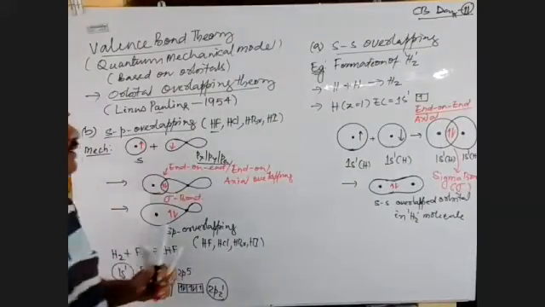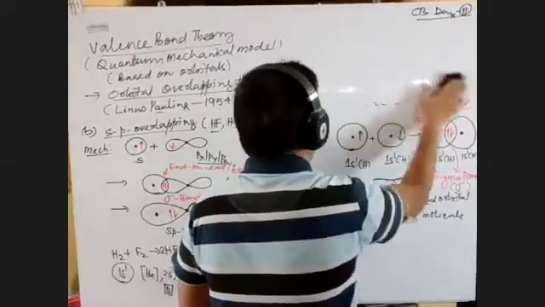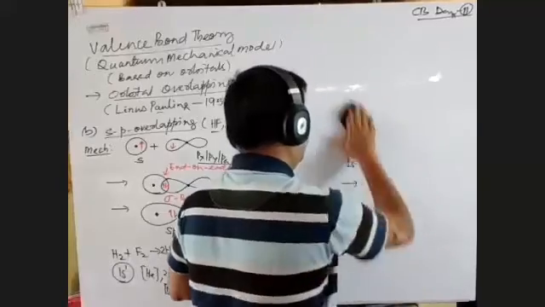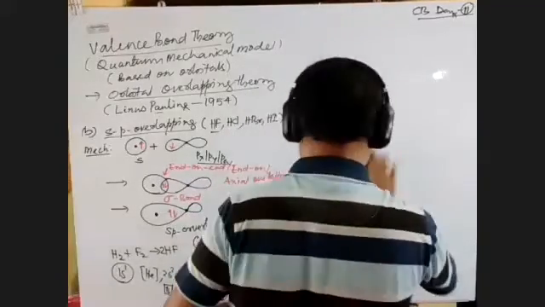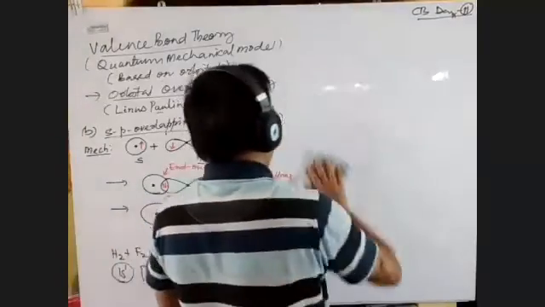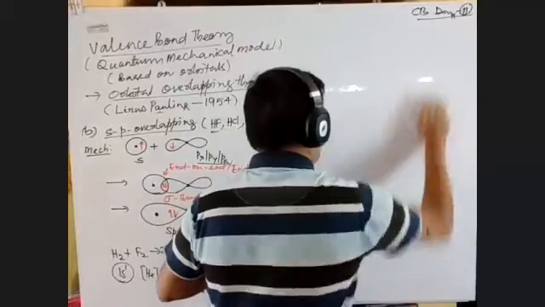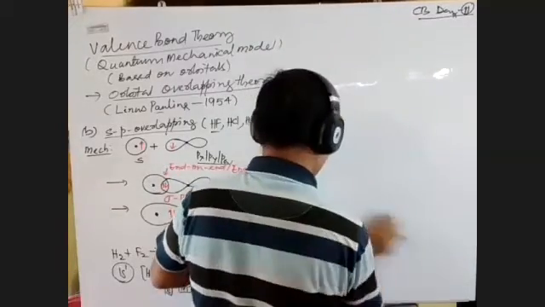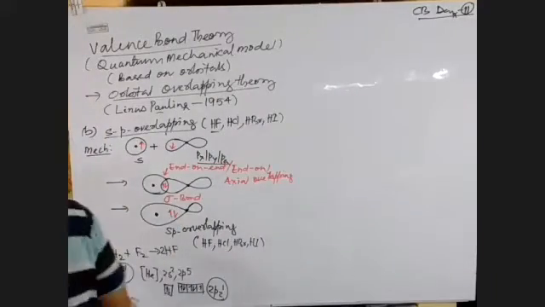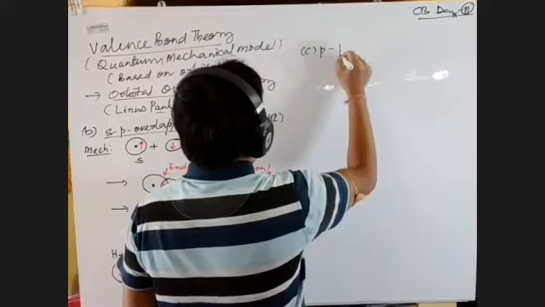The third type is called p-p overlapping.